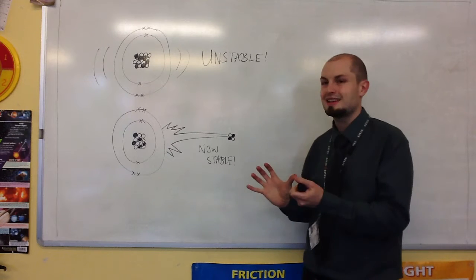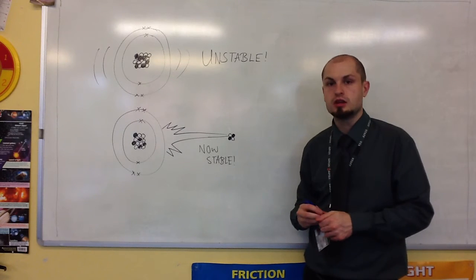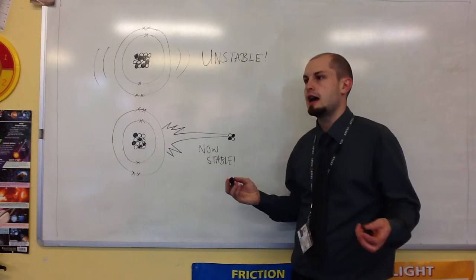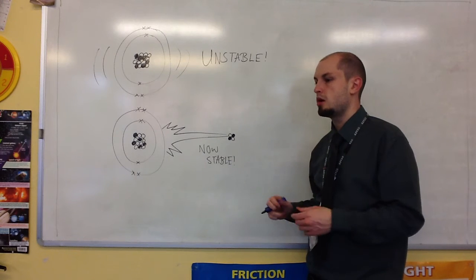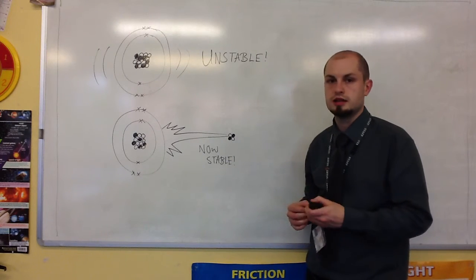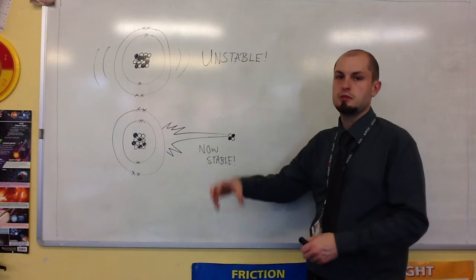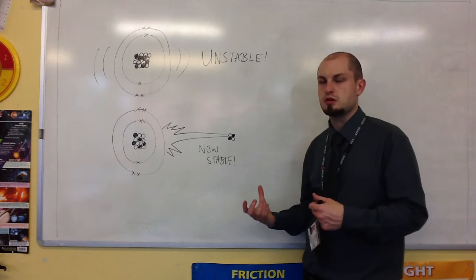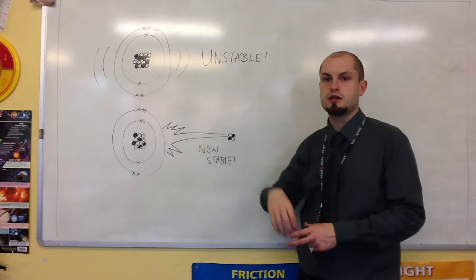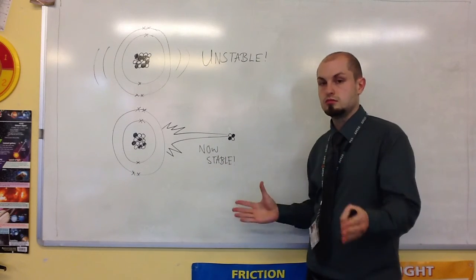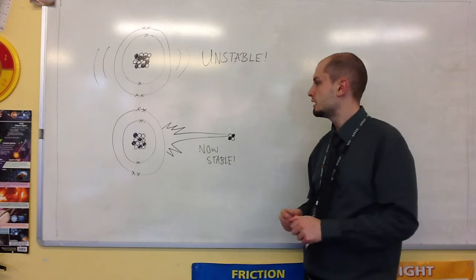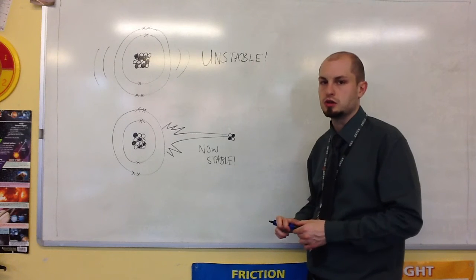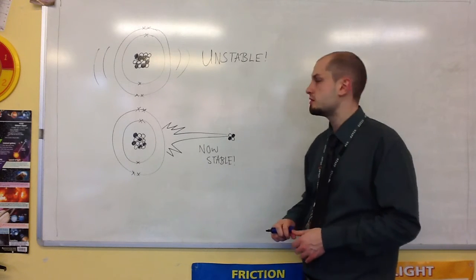If you had a lot of atoms that were becoming over time more stable, you could say that the number of unstable atoms is decreasing. Now, let's just say I had a box of balls, different coloured balls, and every time I picked a ball out of the box, there's going to be fewer balls in the box, isn't there? So if every time one of these decays and becomes more stable, I took a ball out of the box and put it somewhere else, the unstable atoms, the balls in the box, would decrease over time. But it's a random process. You're never going to be able to predict when one of them is going to go, or how many of them are going to go at once.